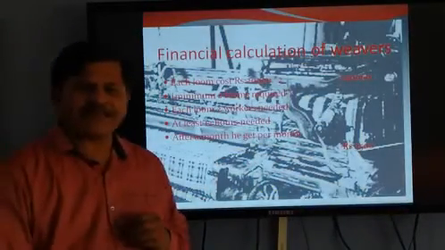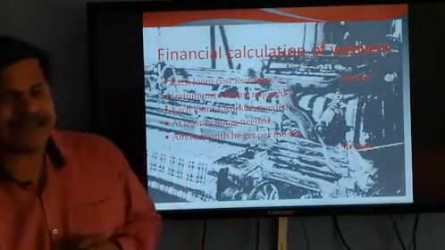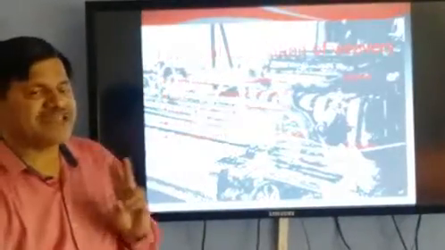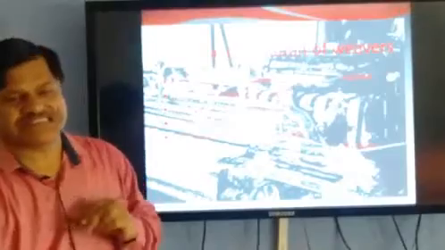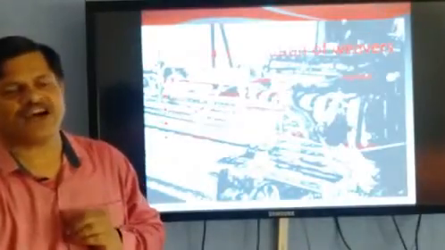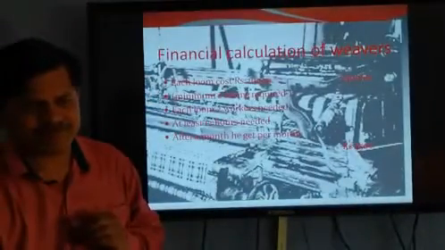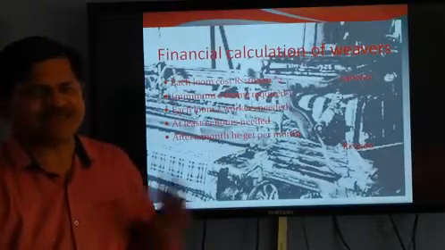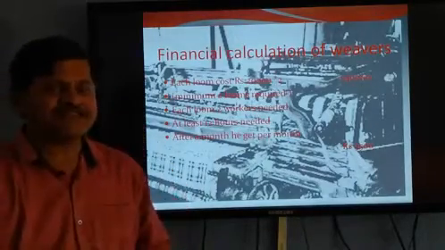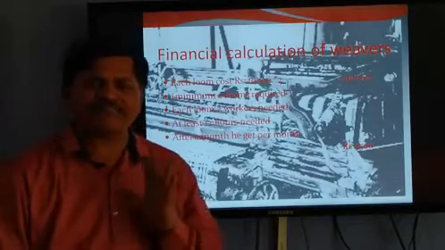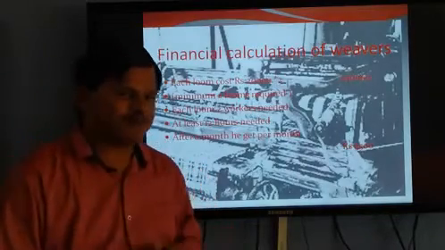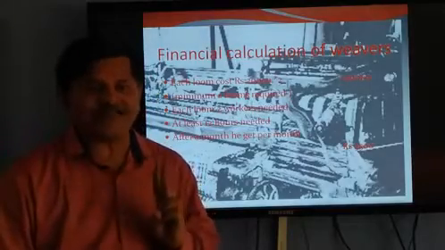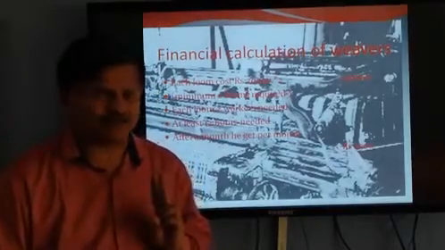Now let's see the financial calculation of a weaver here. A weaver requires a minimum of 2 looms for making cloth. One loom costs approximately 20,000 rupees, which means he has to invest 40,000 rupees for the looms. And on one loom, 2 workers are required.